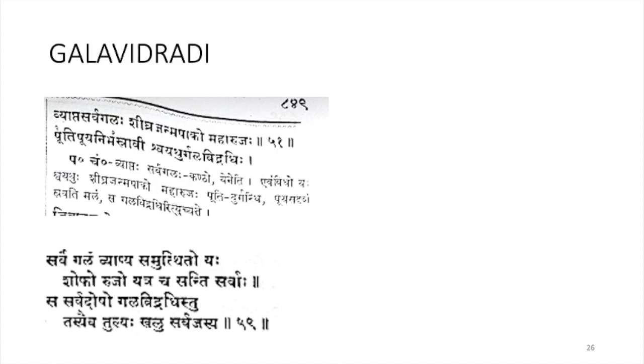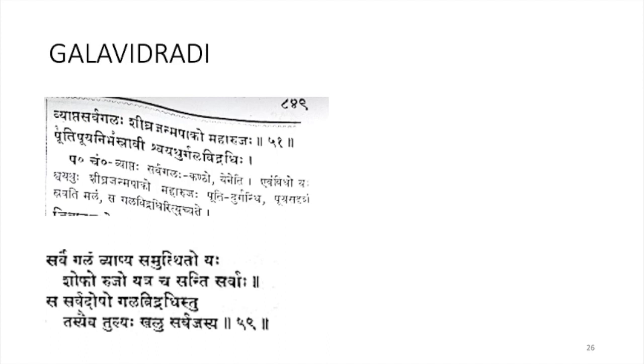Shvayadur Gala Vidradi. There is a swelling in the Gala that is known as Gala Vidradi. This is the abscess. So abscess formed in the throat region. Gala Vidradi is a swelling in the Gala region, and it will spread and form very fast, and suppuration will also form, the Paga will also become very fast, and there will be severe pain, and along with that there will be discharge which is very purulent. Pus discharge will be coming out from the throat. That is Gala Vidradi according to Ashtanga.